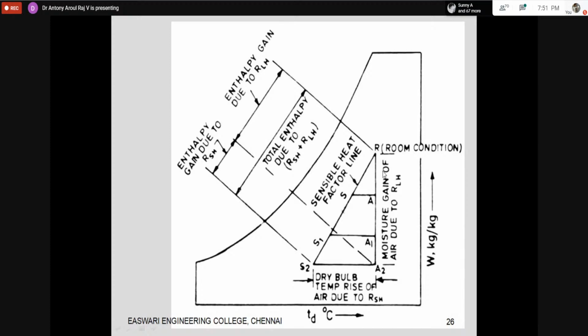And if this line is like this, it will go to the ADP up to some point, and if this line is somewhere like this, starting from this point, your ADP will be different. Similarly, if the slope is different, that means the room sensible heat factor has relevance with the ADP. So if you have more humidity inside the room, you have to go for a very low ADP. That is the significance attached to the sensible heat factor.